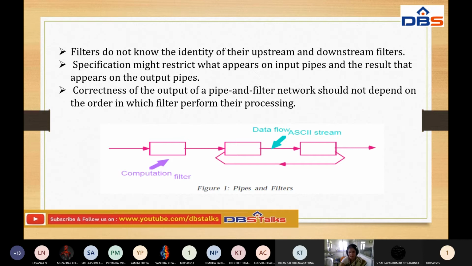These connectivities are nothing but pipes. The rectangle boxes are the filters, and these straight arrows represent the pipes.